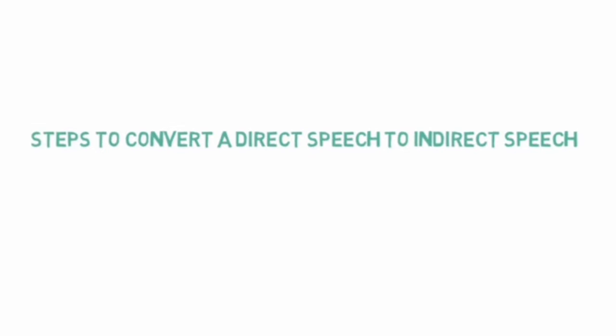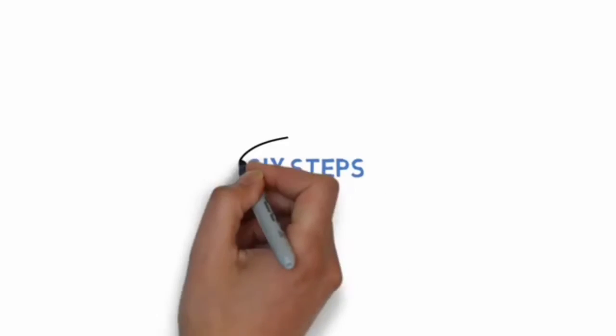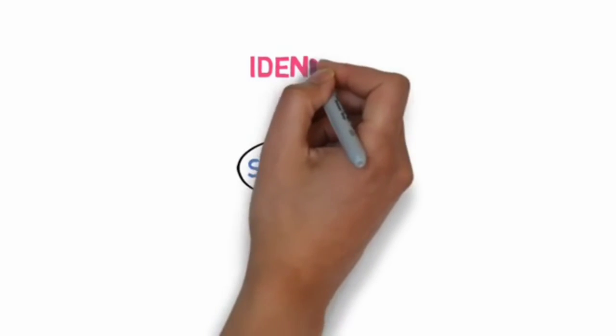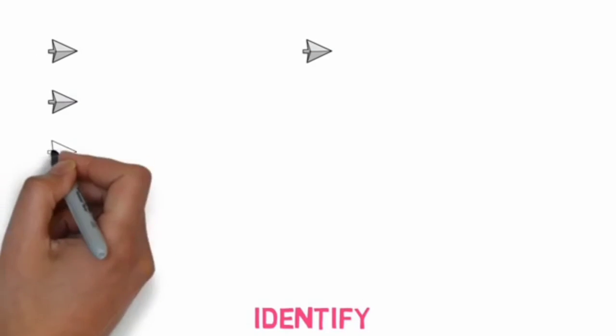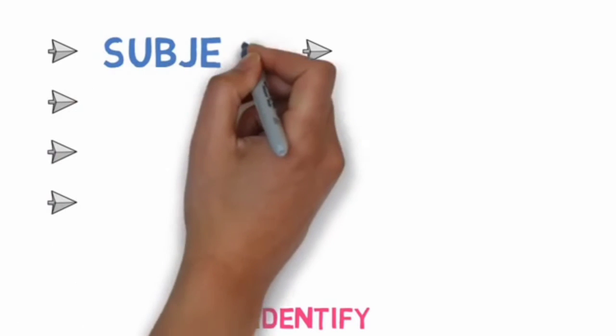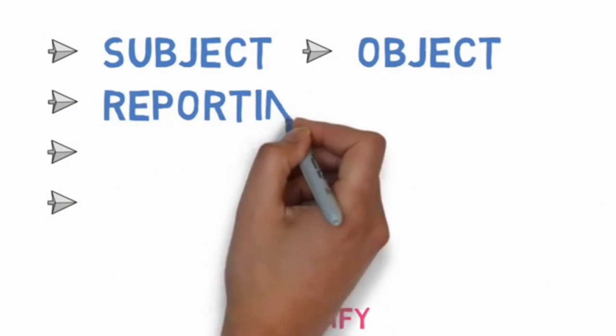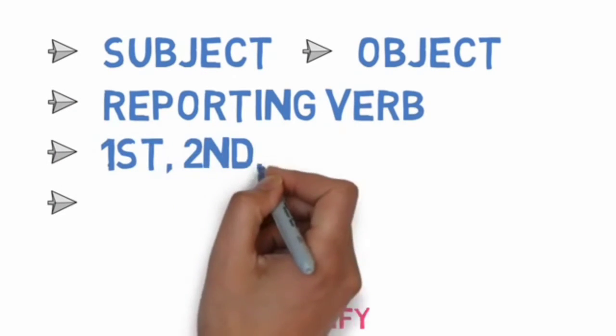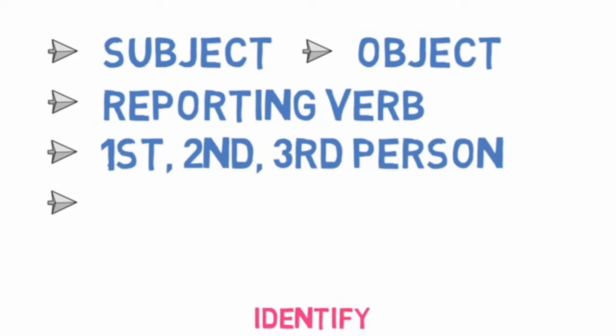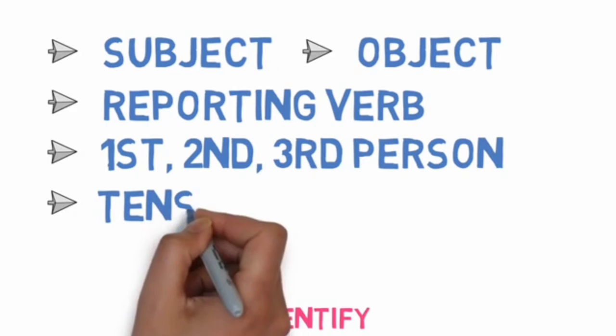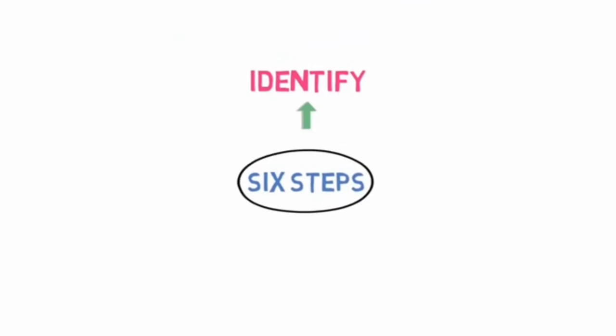Now let's understand the steps to convert direct speech to indirect speech for statements or simple sentences. The first step is to identify. This is the most important step. You need to identify these things here: subject, object, reporting verb, first person, second person and third person in the reported speech, and, if the reporting verb is in the past form, then the tense of the reported speech.